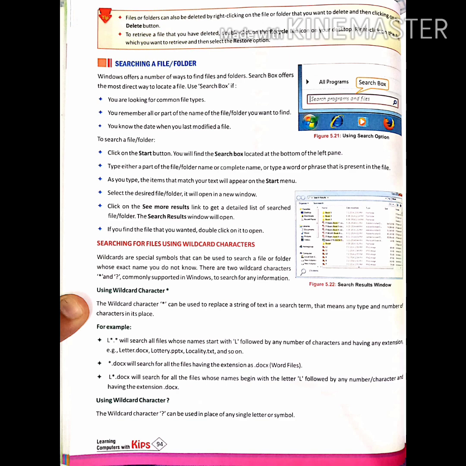Searching a file or a folder. Windows offers a number of ways to find files and folders. The search box offers the most direct way to locate a file. Use the search box if you are looking for a common file, you remember all or a part of the name, or you know the date when you last modified a file.